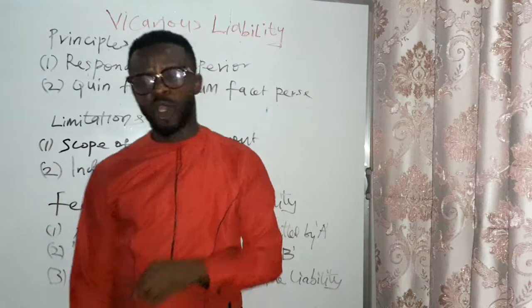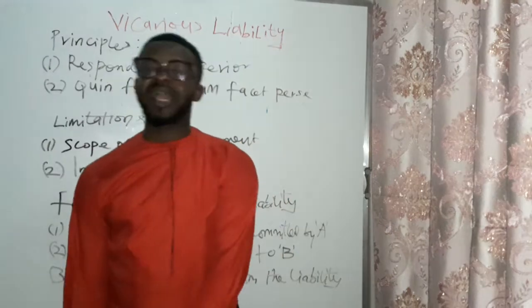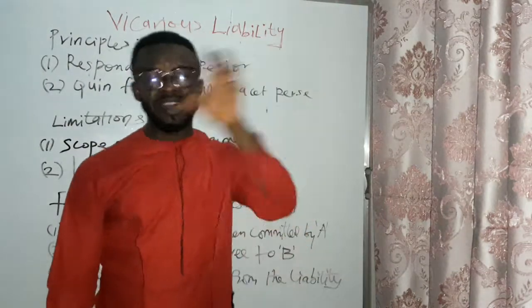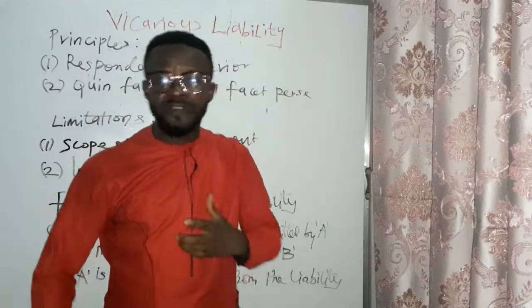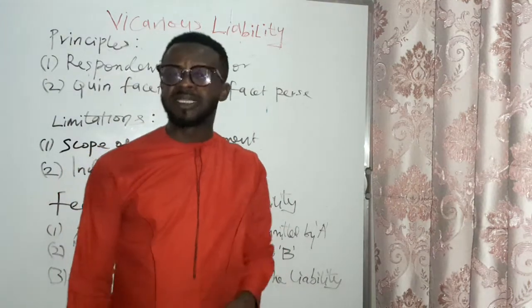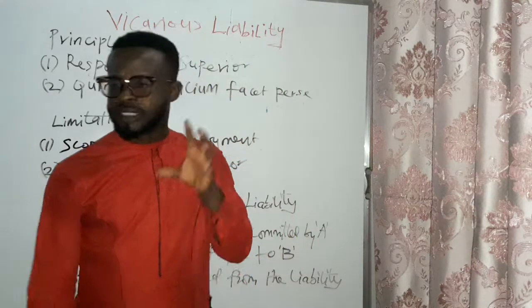Before a principal could be held liable for an offense committed by a teacher, it must be that the teacher is acting under the direction of the principal. If not, the principal cannot be made to pay for the damage.